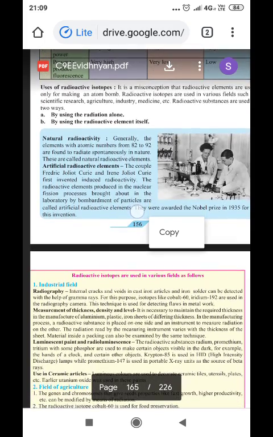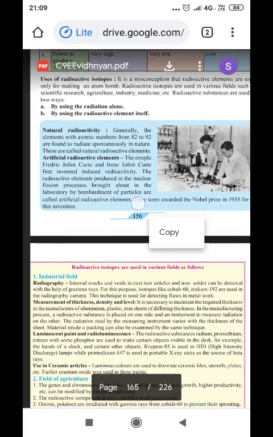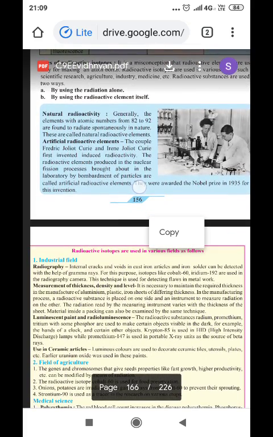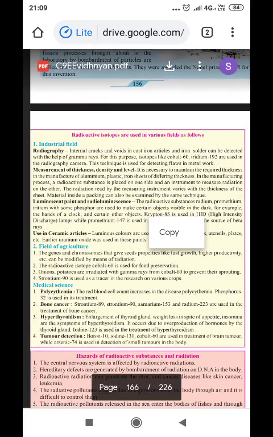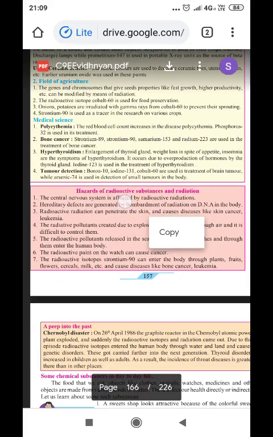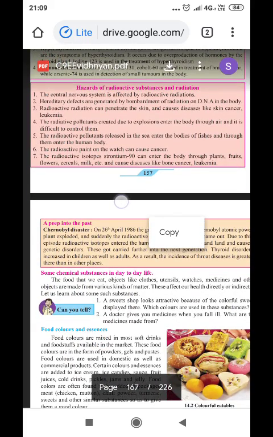Just for the gain of information, you can go through natural radioactivity, artificial radioactivity, as well as the isotopes which are useful in various fields. Though this year it is not in your syllabus, so we'll discuss the topics which are there in your syllabus. So I'll directly move to the hazards of radioactive substances and radiation.